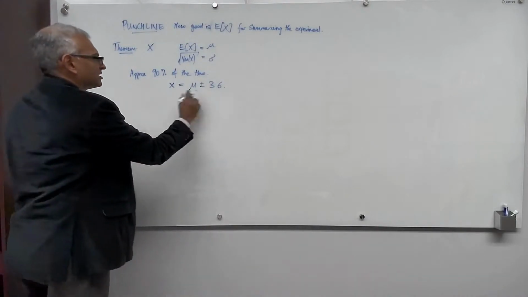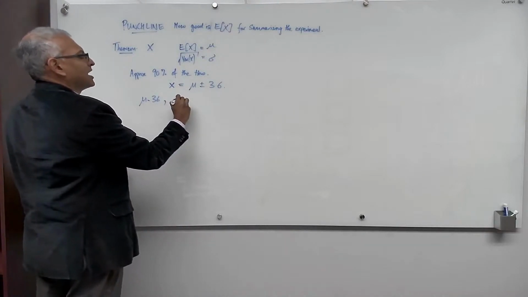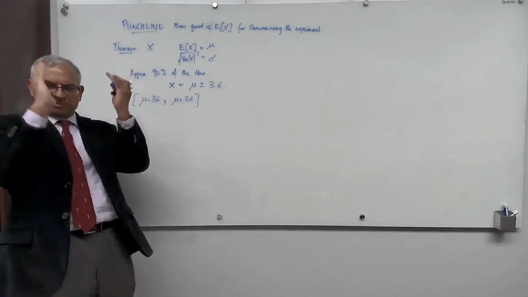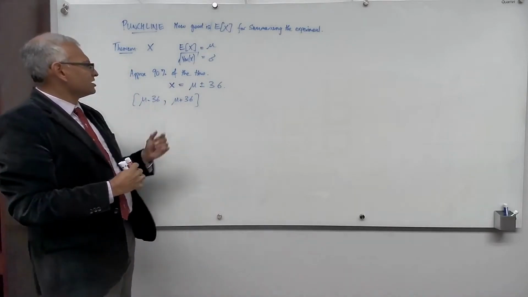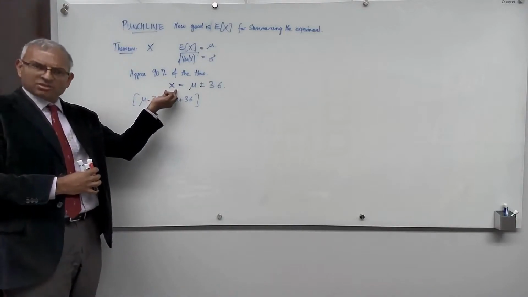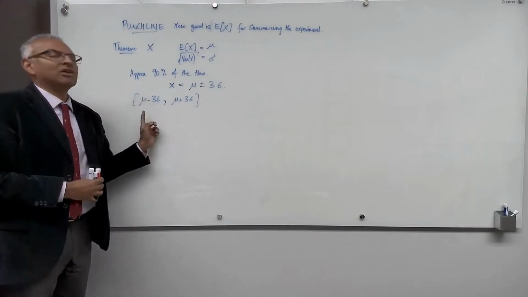So that means that the range for x, mu minus 3 sigma to mu plus 3 sigma, is the range for x 90% of the time. So 90% of the time when you run the experiment, you will find that the observed value of x will be within 3 standard deviations of the mean.